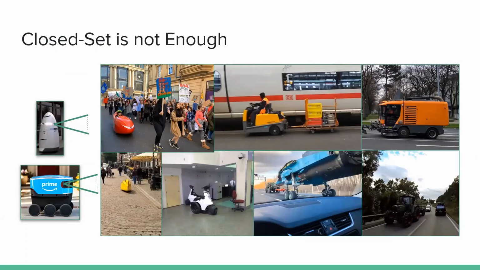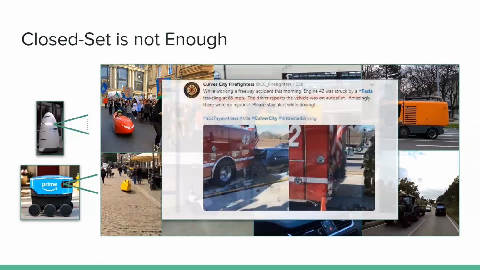Robots experience a continuous stream of sensory data in the 3D world. This is very different to typical datasets with distinct samples of observed classes. Robots need to be able to operate in an open set world with completely unknown dynamic objects. This is not just an academic problem. Teslas have crashed and people have died because of a failure to recognize a fire truck.